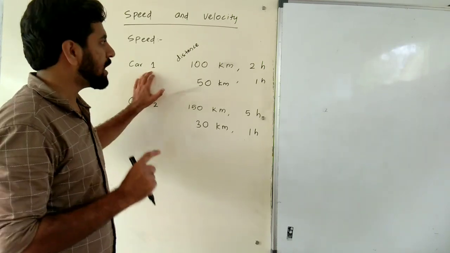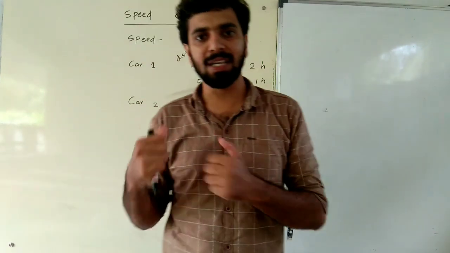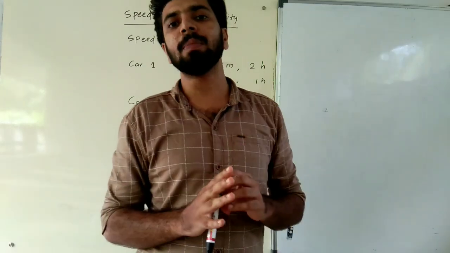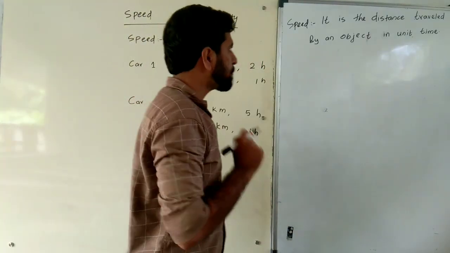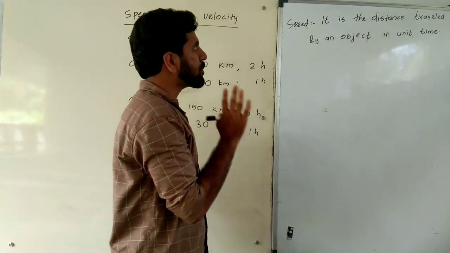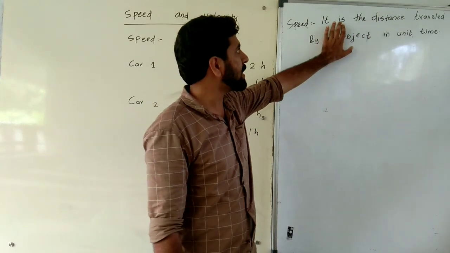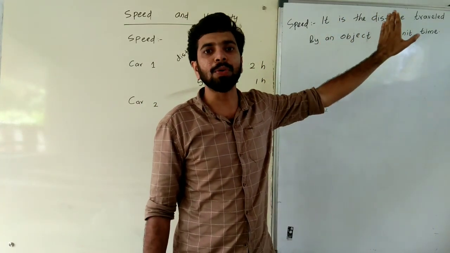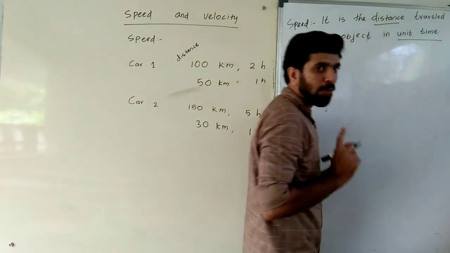Therefore, we can say that speed is the distance traveled by an object in unit time. Here, the object is the car.